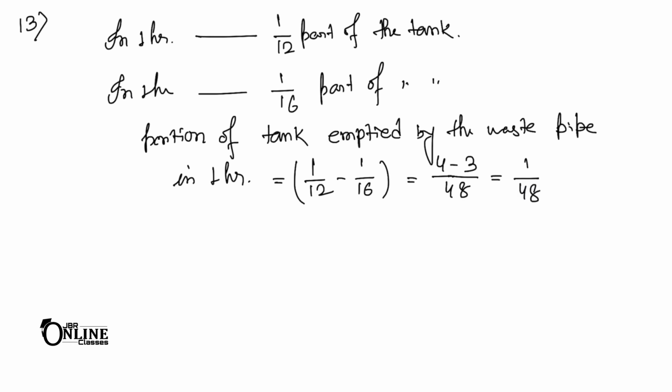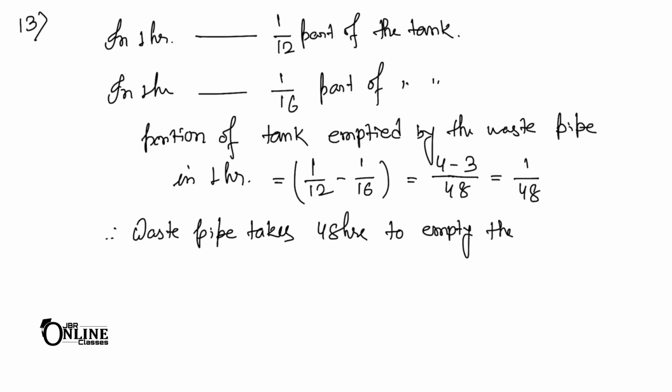So 1 by 48. So your answer will be therefore waste pipe takes 48 hours to empty the tank.